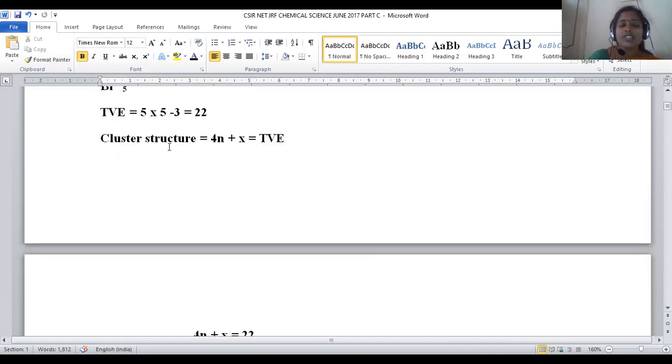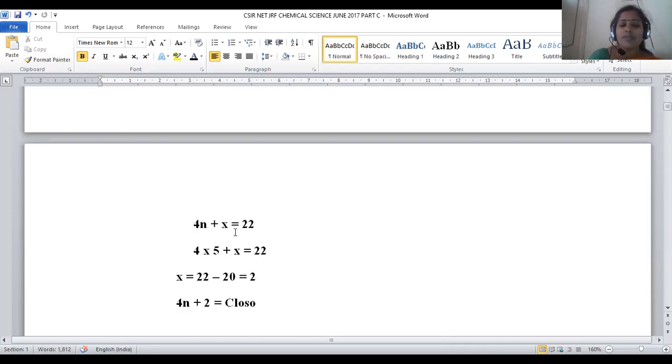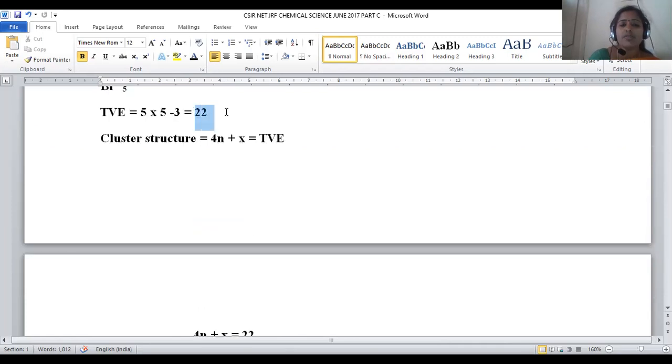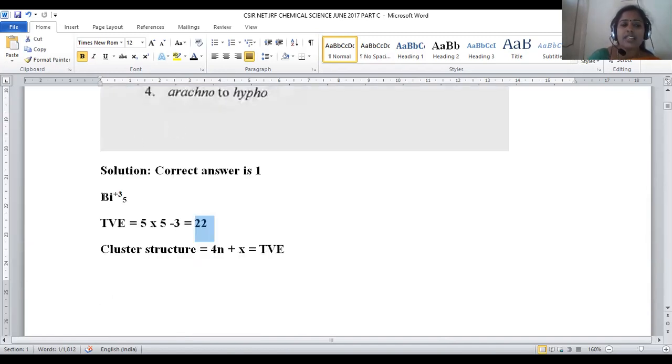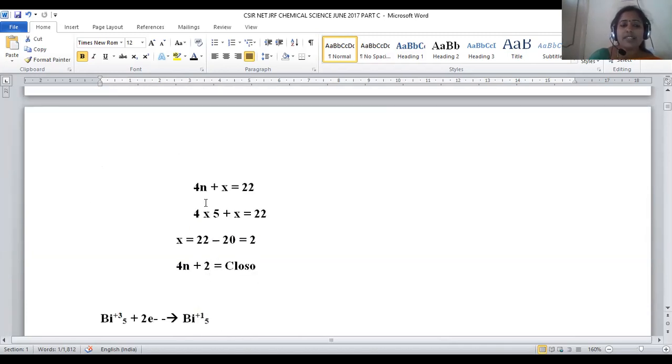Cluster structure is always given as 4n plus x is equal to total valence electrons. 4n plus x is equal to how many valence electrons we have? 22. So 4n stands for what? Number of atoms present in the given cluster. How many bismuth atoms are there? 5 bismuth atoms. Hence, we can denote 4 into 5 plus x is equal to 22. Right. So x is equal to 22 minus 20, the difference will be 2.